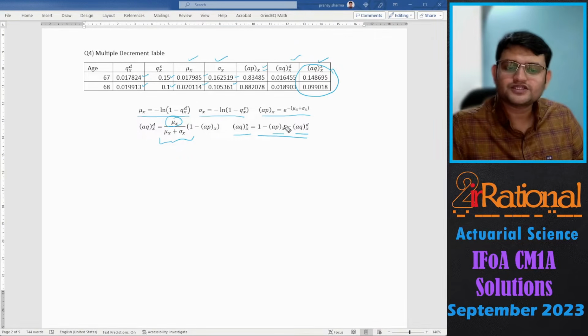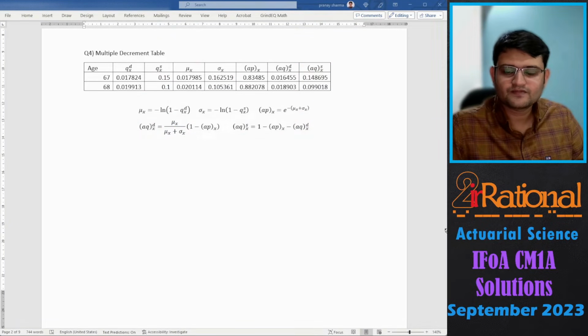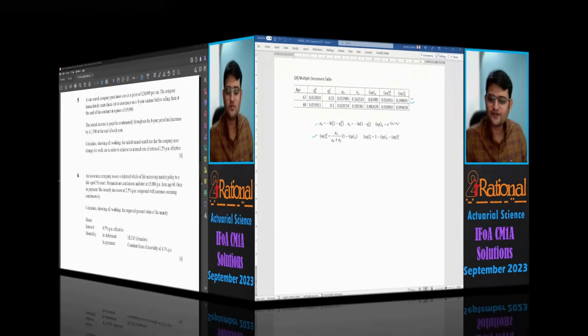This is what is expected from you. But of course, you'll have to show all of these values calculated. I did calculate all of these in Excel and then copy pasted here and then wrote the relevant formulas. Let's go to question number 5.